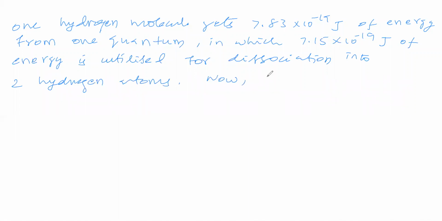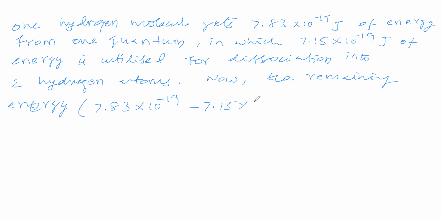Now the remaining energy. In the sense, this much it is absorbing: 7.83 into 10 power minus 19 it is absorbing from quantum. How much is utilized for dissociation? This much, 7.15 into 10 power minus 19 is utilized for dissociation. 7.83 into 10 power minus 19 it got from quantum.